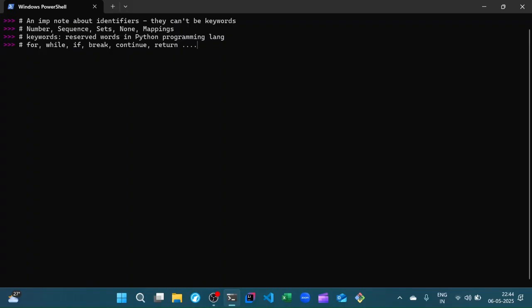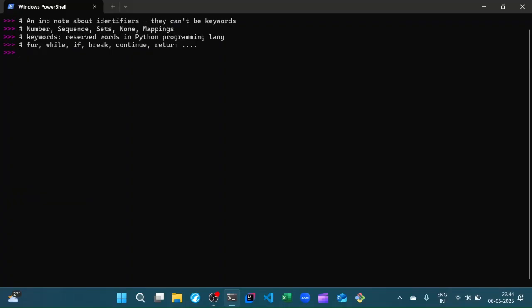Now, if we were to use these as our variable names, then that would not be permitted by the language because it would be quite confusing whether you are starting a variable name or whether you are intending to actually start an if condition or a for loop and etc. So that's the reason why these reserved words are not permitted, because they create confusion and the compiler cannot, and in Python's case, the interpreter cannot understand whether you're trying to write an identifier or whether you're trying to start a particular syntax.